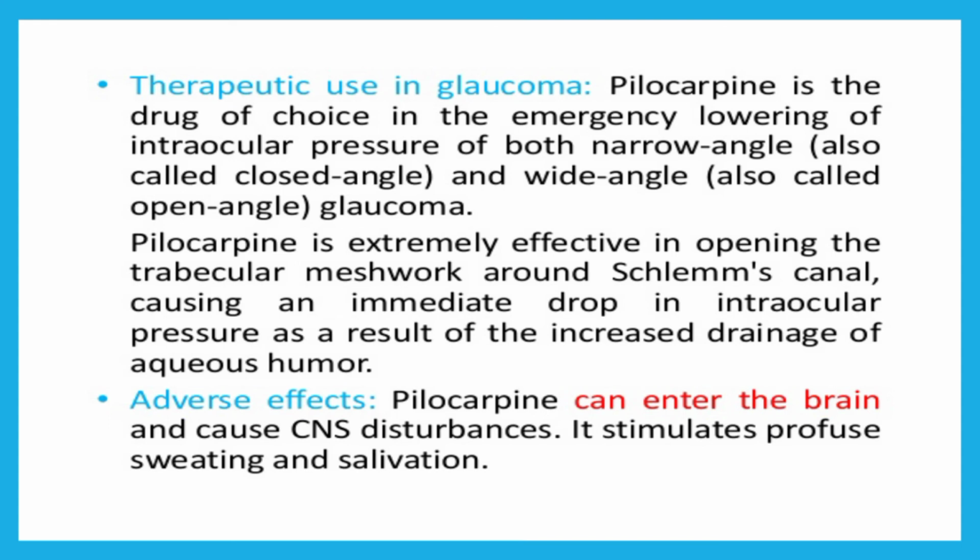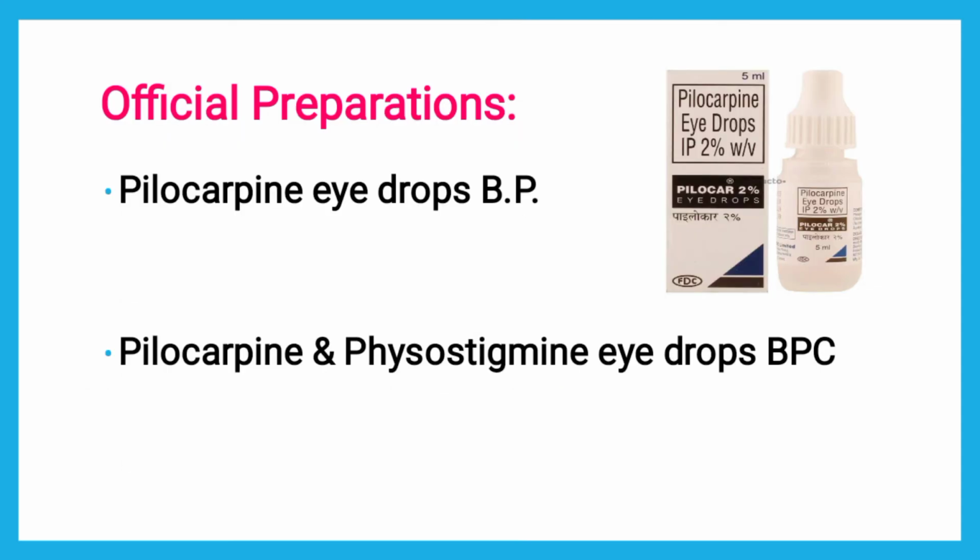So it is used in glaucoma, both narrow angle, also called closed angle, and wide angle, which is also called open angle glaucoma. Next are the official preparations of pilocarpine, which include pilocarpine eye drops. Basically, since it is used in the treatment of glaucoma, which is a very special characteristic of pilocarpine, this is important from the exam point of view.